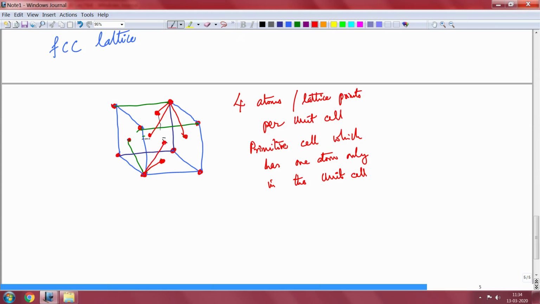Okay, so, this one is in the front face, this one is in the back face, and now I will have to join up. Okay, so, I can join this and this, I will get one face, and then I will join this and this, I will get another face, I will join this and this. So, I think I have now got the proper rhombohedron, which is the primitive cell. Okay, so, let me just highlight that.